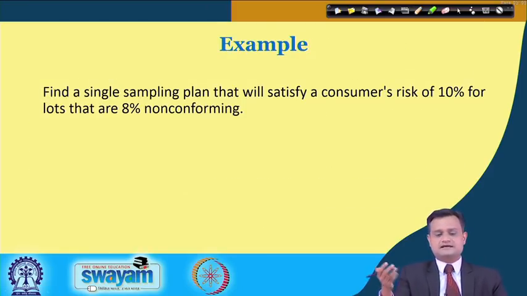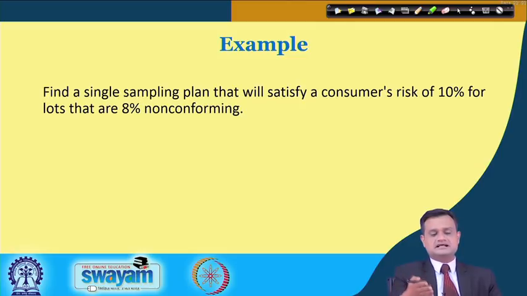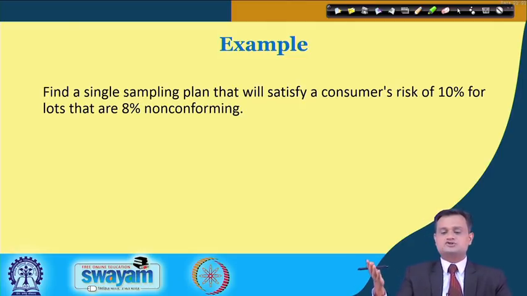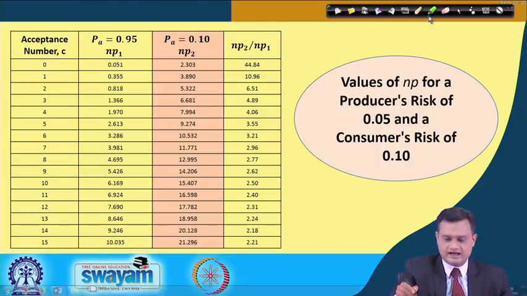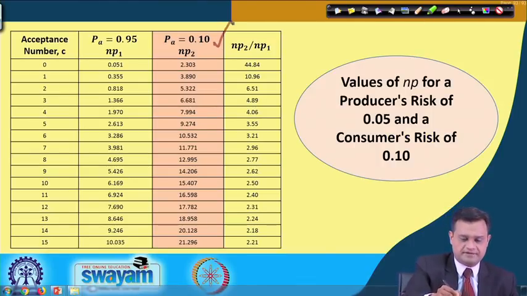So let us see the example, and it would be clear: a single sampling plan that will satisfy a consumer's risk of 10% for lots that are 8% non-conforming. I will once again refer to this particular table, and you can see I have now highlighted the second column in pink.